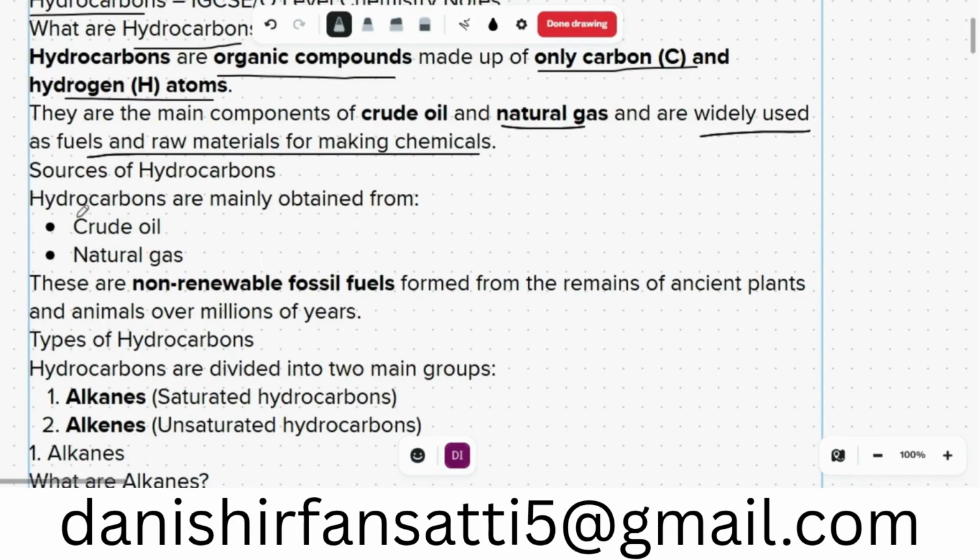Sources of hydrocarbons are mainly obtained from crude oil or natural gas. That's why today, due to the Iran American war, we don't have crude oil, because 25% of the crude oil comes from the Middle Eastern states. They are non-renewable fossil fuels formed from the remains of ancient plants and animals over millions of years.